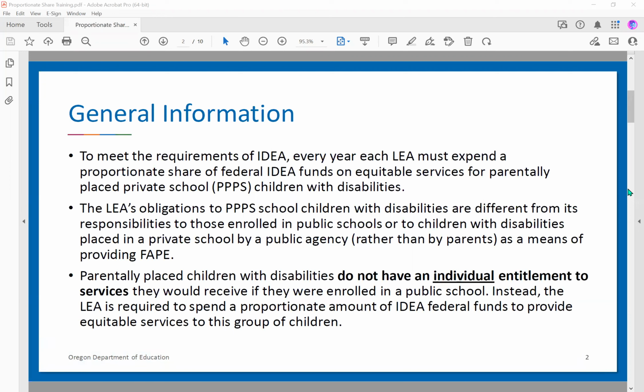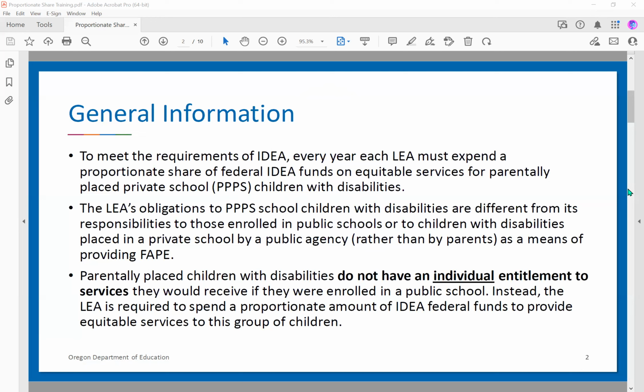To meet the requirements of IDEA, every year each LEA must expend a proportionate share of federal IDEA funds on equitable services for parentally placed private school children. And this obligation to expend a proportionate share of federal funds is different from the responsibilities that the district has to the students who are enrolled in public schools or to students who are placed in a private school by a public agency rather than a parent.